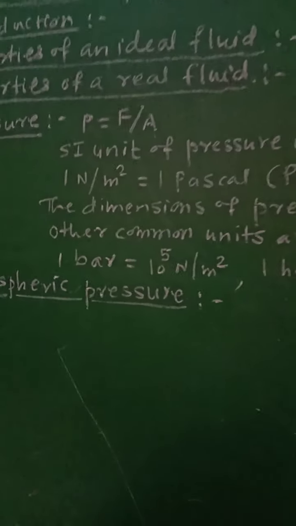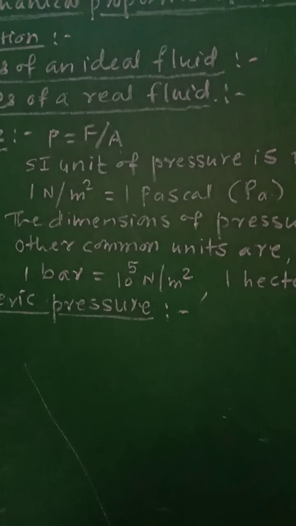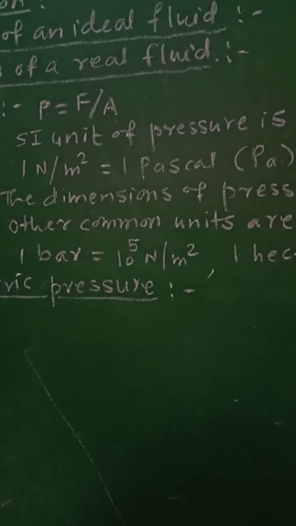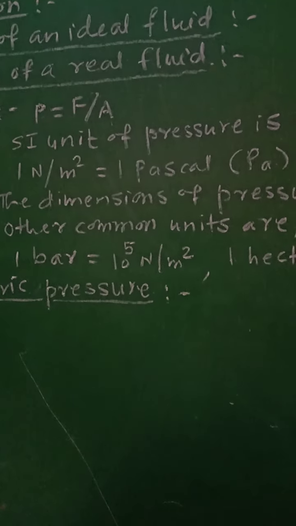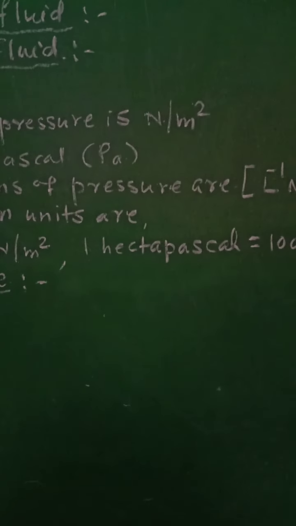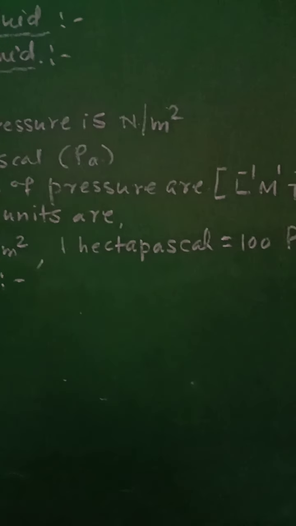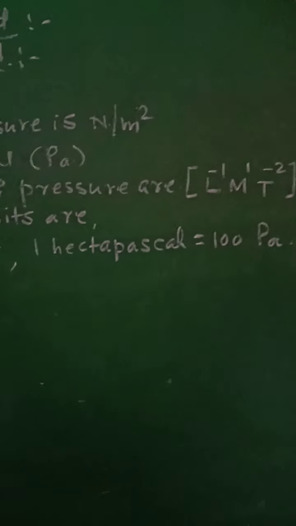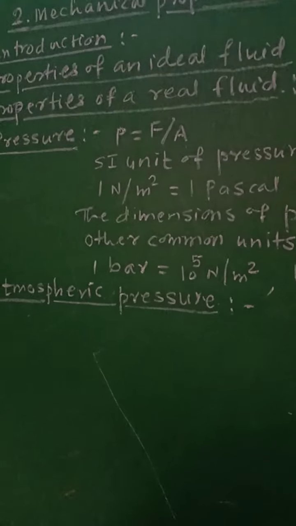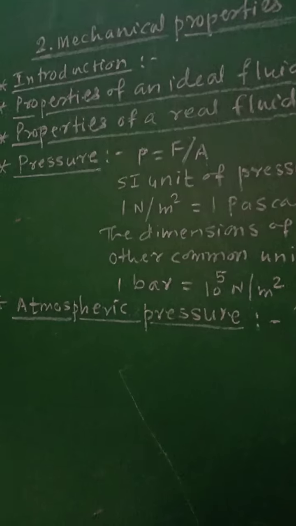Other units commonly used for the measurement of pressure are 1 bar equal to 10 raised to 5 Newton per meter square, as well as 1 hectopascal, HPa, that is equal to 100 Pascal. So these are some of the commonly used units for the measurement of pressure.